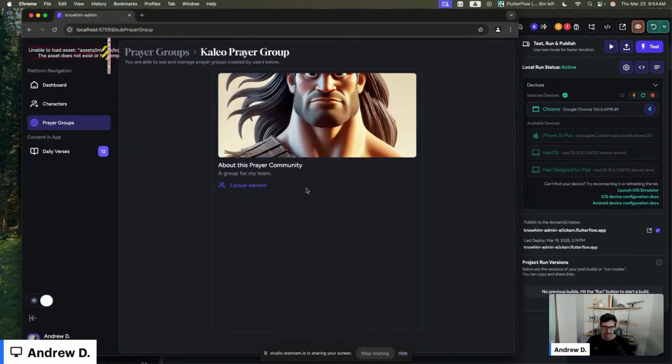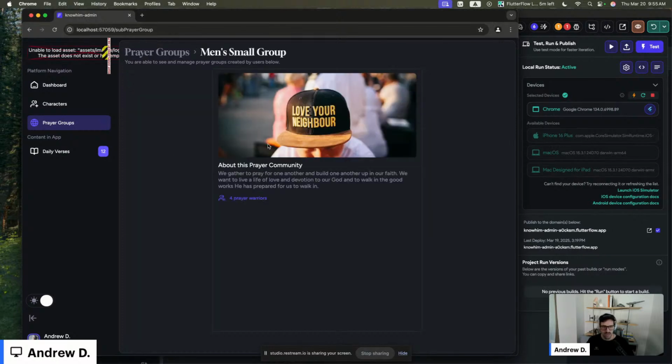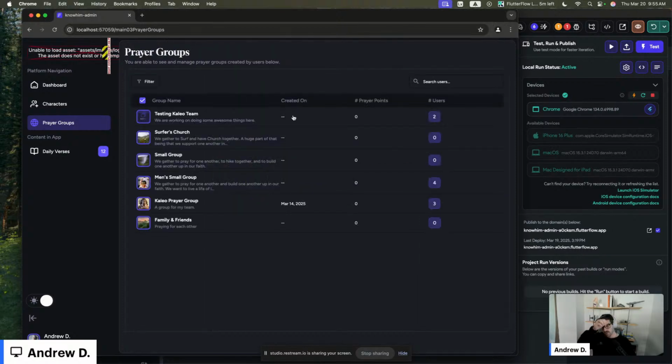As you dive into this, the goal would be that you can see we have 6 tabs or 5 tabs, I think, in mobile. So you'd be able to see the 5 tabs across here and the content of each of those here. And then you'd be able to edit a group, share the group. This is where I'll probably build that later today, which will just be literally that QR code and the custom action that I've created from the library, Kareem. And you can actually download prayer group QR codes here from the admin panel, which is sick. So I'm really looking forward to that.